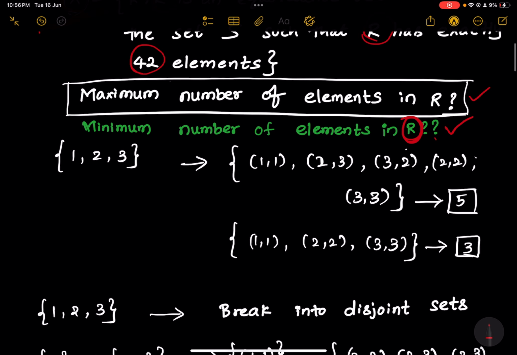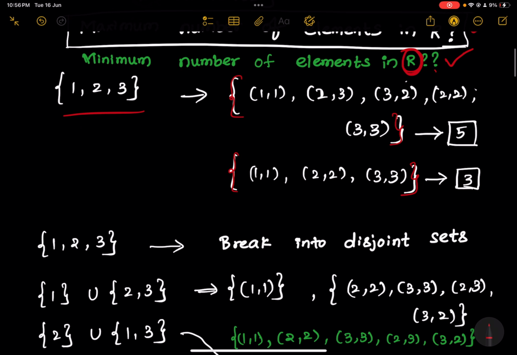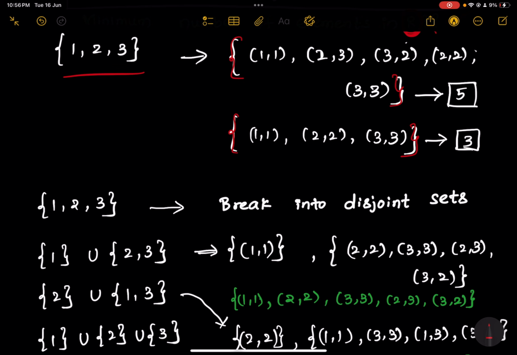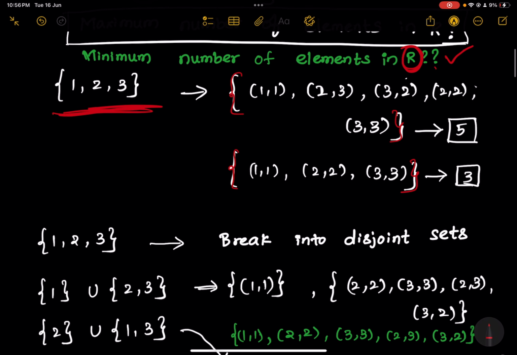So we have already discussed. If you consider this set, this is an equivalence relation with 5 elements and this is an equivalence relation with 3 elements. Now, since you have 3 elements, you are able to construct all these equivalence relations. Alright, but what if you have a lot of elements? More than 10, more than 20. How do you do it? So we are going to answer that question now.